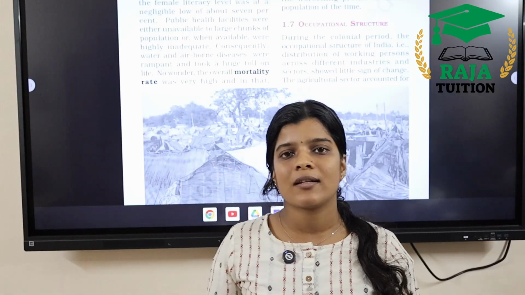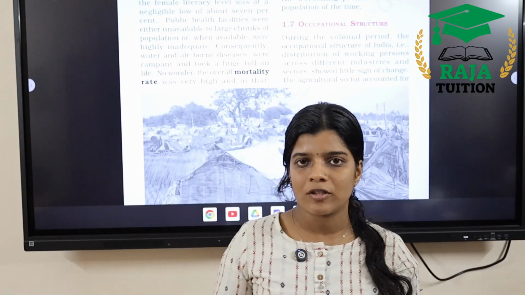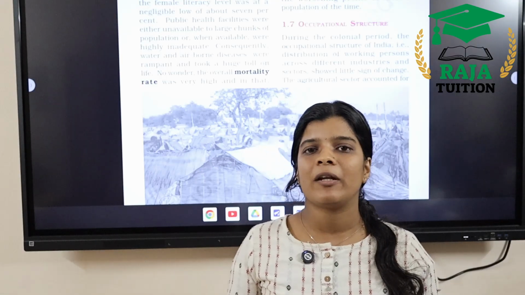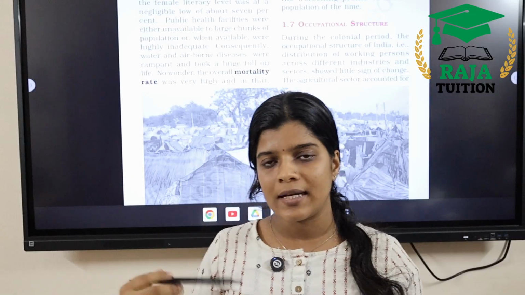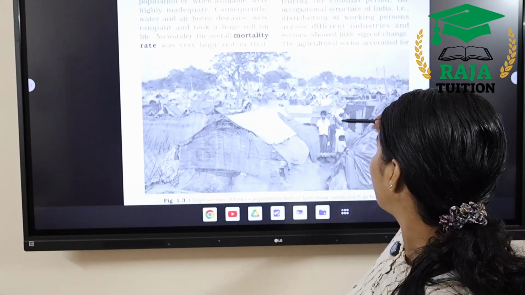70 to 75% of the people depend upon the primary sector or agriculture sector. 10% of the people depend upon the manufacturing sector, and the remaining 20% depend upon the service sector for their livelihood. So the agriculture sector contributed hugely to the occupational structure of our country.